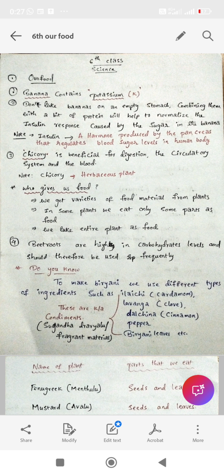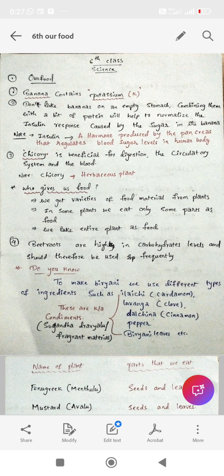Today's topic is 6th class science, our food. In this I made some key points, some notes. These notes are very important for people who are preparing for Telangana TET and DSC. So here the first point is banana contains potassium. So the formula of potassium is K.